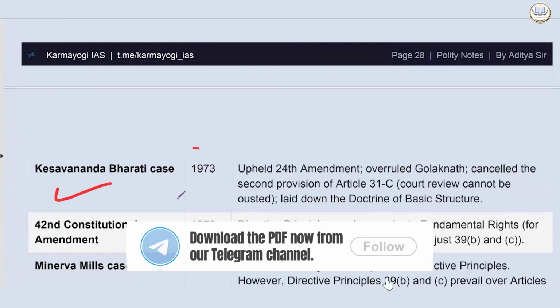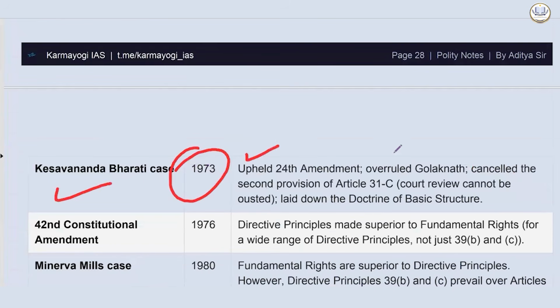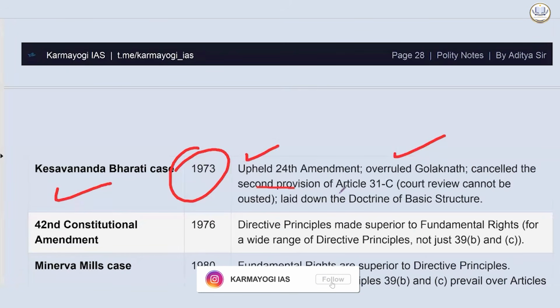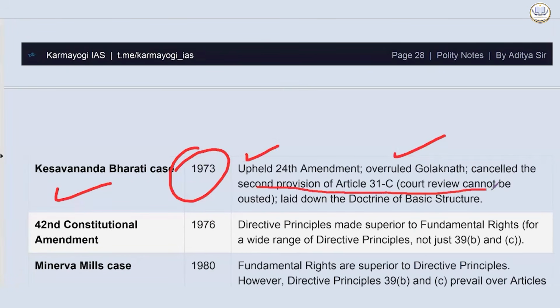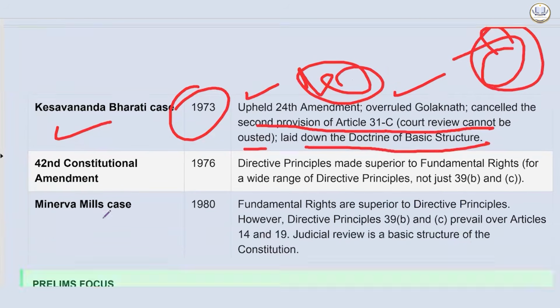Then the Kesavananda Bharati case, 1973. It upheld the 24th Amendment, overruled Golaknath, and cancelled the second provision of Article 31C. Court review cannot be ousted, which we read previously. It laid down the doctrine of basic structure, the Atma, the soul of the Constitution.